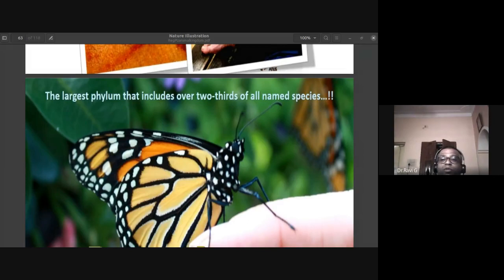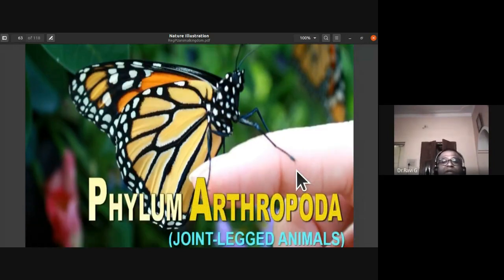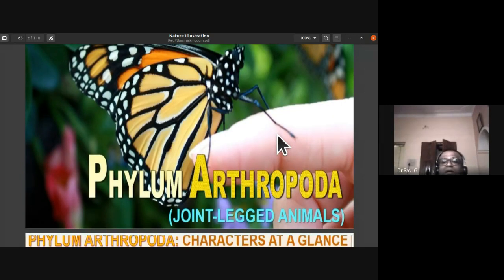Arthropoda means jointed legs, so you should remember that Arthropoda implies jointed legs. These are a few things that you have to remember. They are joint-legged animals.